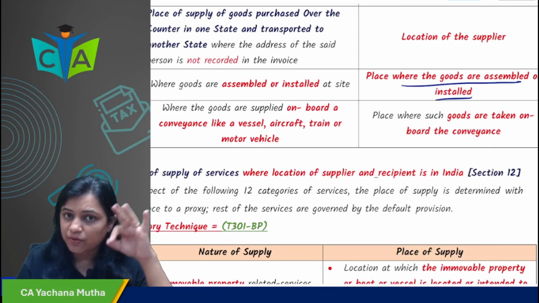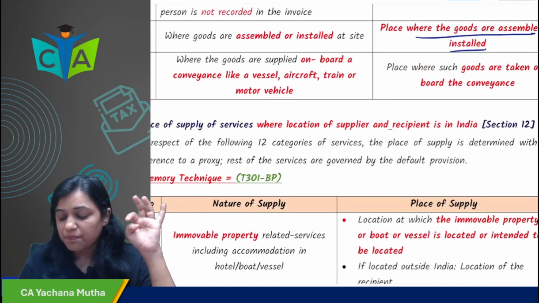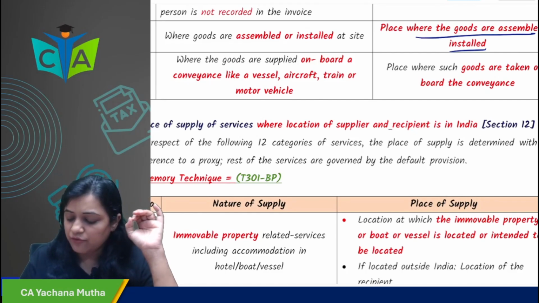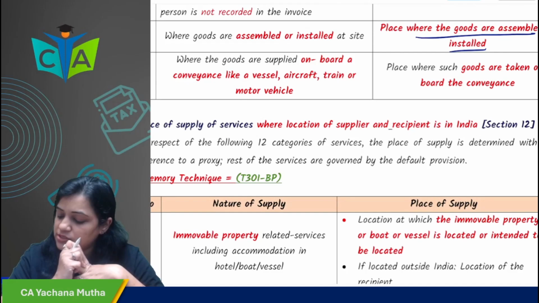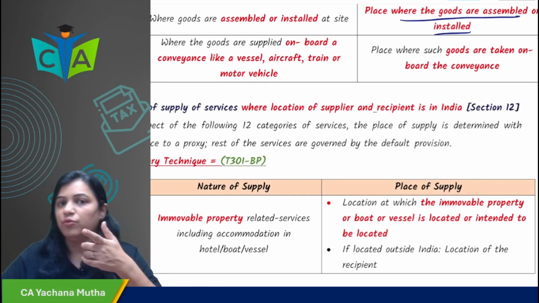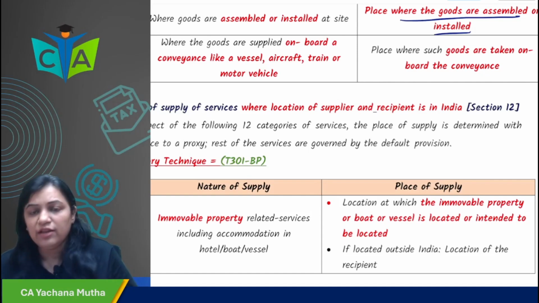And last, in case of goods supplied on board a conveyance, like a vessel, aircraft, train or motor vehicle, what would be the place of supply? The place where such goods are taken on board. For example, I am purchasing a charger on my Mumbai to Delhi flight.